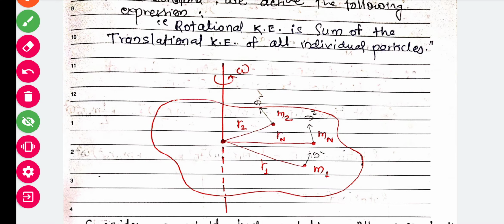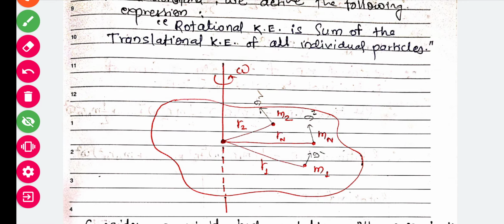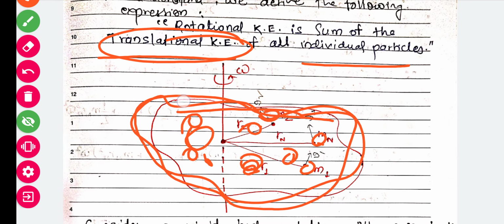So what is happening here, we are talking about the rotational kinetic energy, meaning what is the total rotational kinetic energy of this system, that is the body. That is equal to the translational kinetic energy of all individual particles. Whatever particles are there, those particles will perform circular motion. That means they are performing one kind of translational kinetic energy. So when we add the translational kinetic energy of all the particles, we will get the rotational kinetic energy of this whole body.